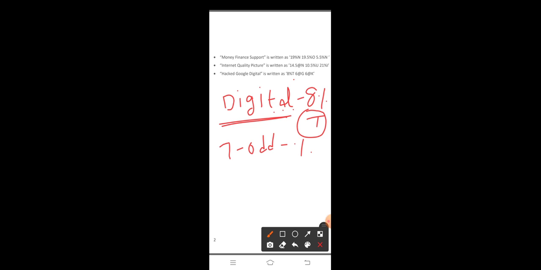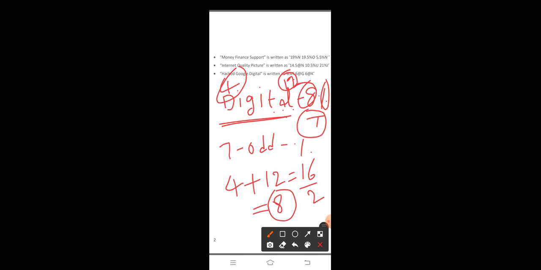In case of even, the symbol is at the rate. For the number, the place value of D is 4 and L is 12. 4 plus 12 is 16, divided by 2 equals 8. We get the number.